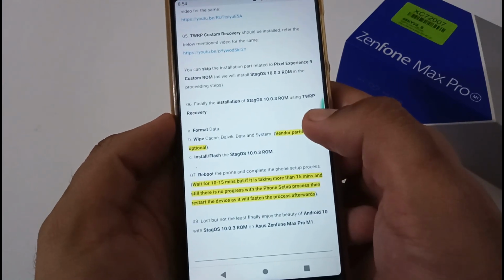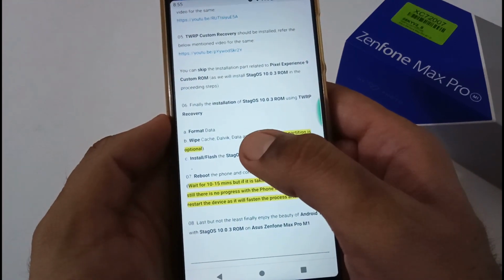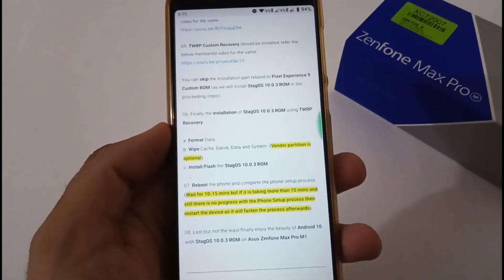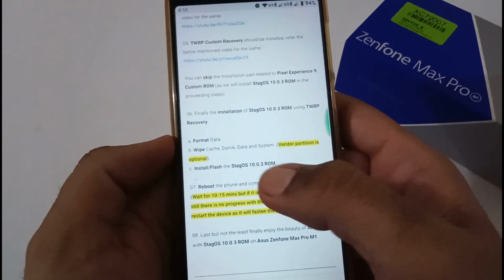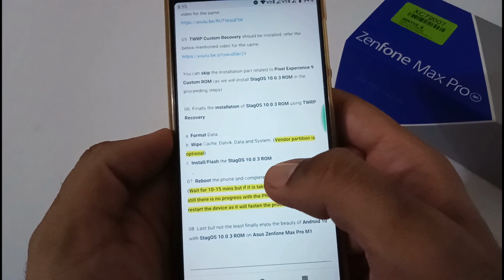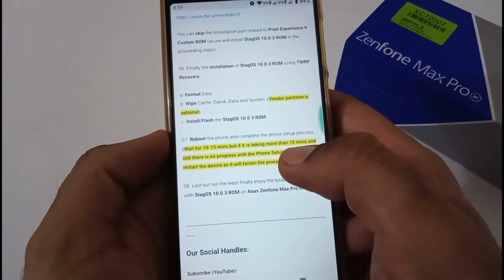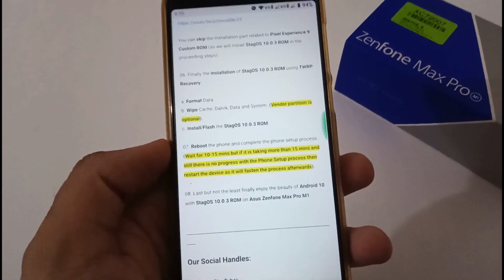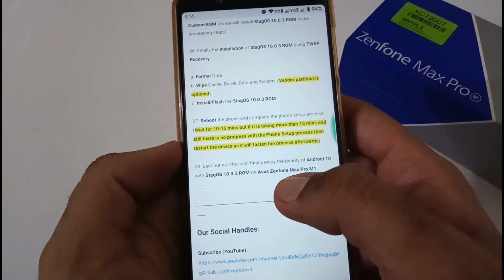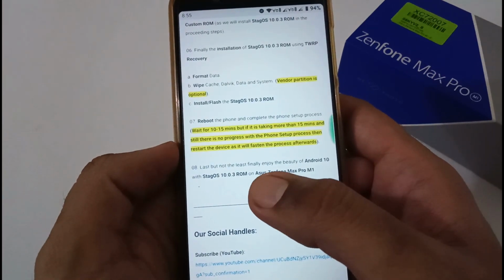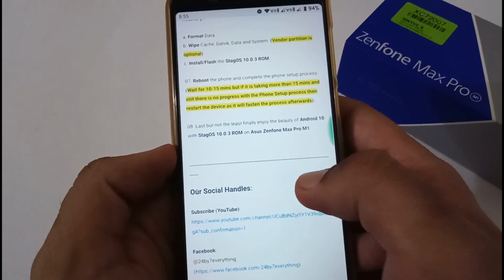Afterward, finally, the installation of Stag OS ROM on our phone using TWRP recovery. Firstly, format data, then wipe 4 different partitions: cache, Dalvik, data and system. Vendor partition is optional, but you can do it. Finally, install or flash the Stag OS ROM on your phone. Last but not least, reboot your phone and complete the phone setup process. Again, a precautionary note you can go over afterward. Finally, enjoy the beauty of Android 10 with Stag OS 10.0.3 ROM on your beloved handset, that is Asus Zenfone Max Pro M1.